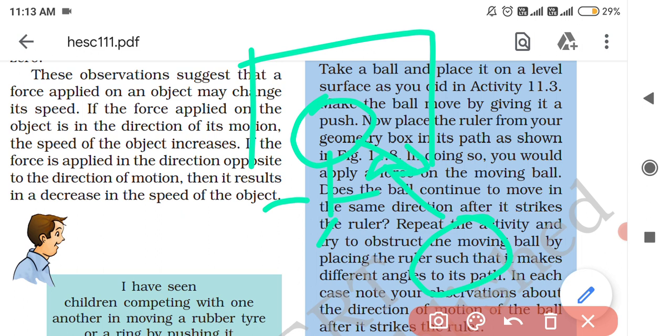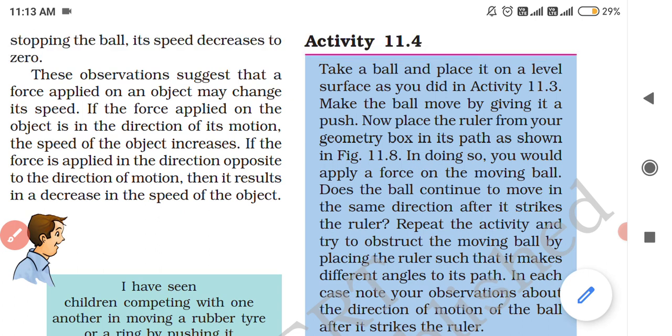He has to stop the ball, right? So he applies force in the opposite direction so that he can save the goal. Either he will stop the ball or deflect it in the other direction. In doing so, the speed of the ball will ultimately reduce. Okay, clear?